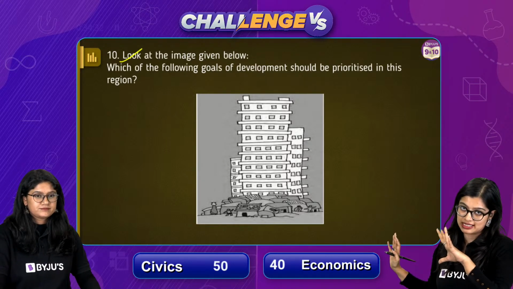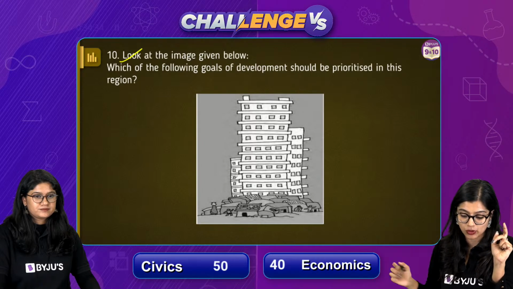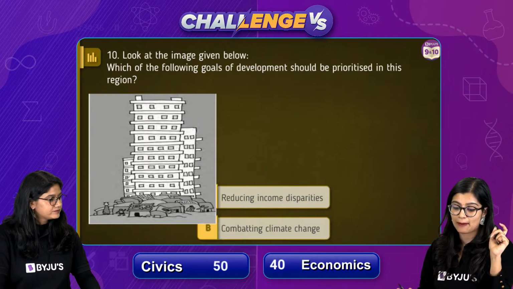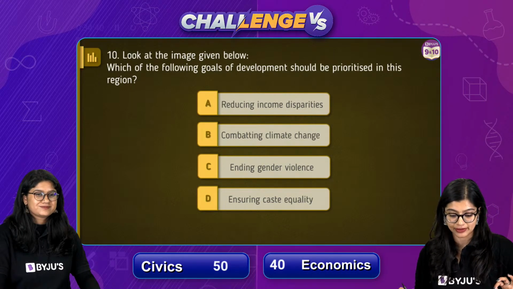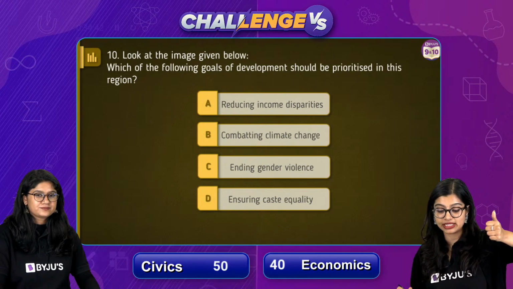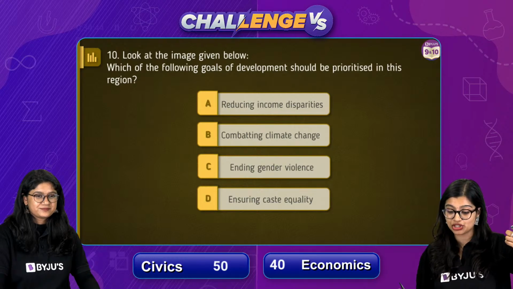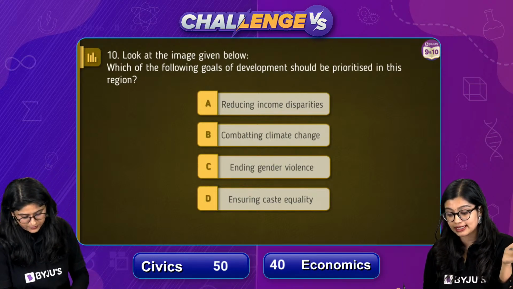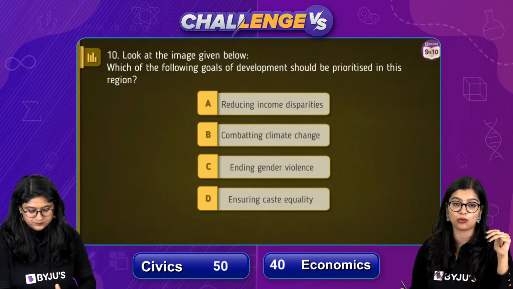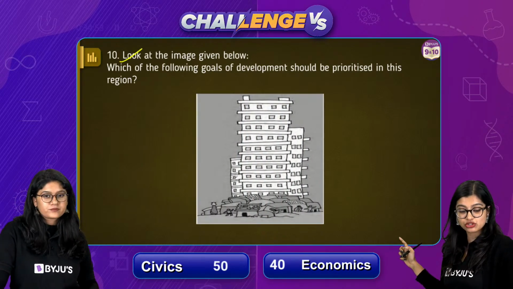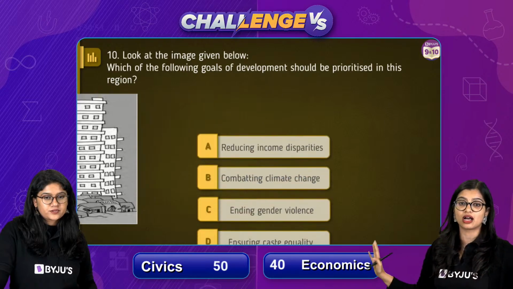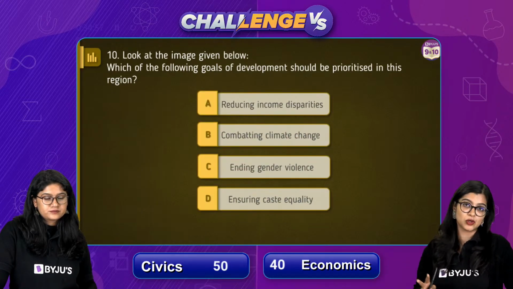So this is the image that is given to you and this is there in your textbook. Now, which of the following development goals should be prioritized in this particular region? Is it reducing income disparity, combating climate change, ending gender violence, or ensuring caste equality? Students, look at the picture, right? Observe the picture and then try to give me the answer, right? It's there in your textbook as well.